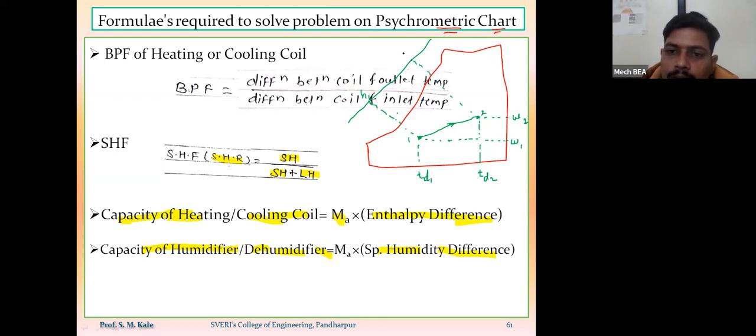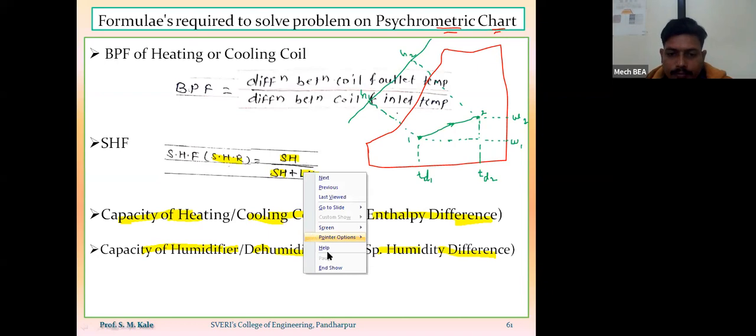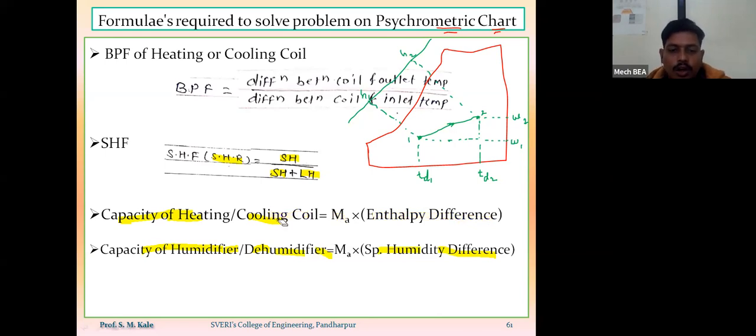This will be the enthalpy corresponding to point number 2. Now here, if I want to calculate the capacity of heating coil, because we know that this process is a heating and humidification, that means to occur this process, we have to use the heating coil as well as humidifier.